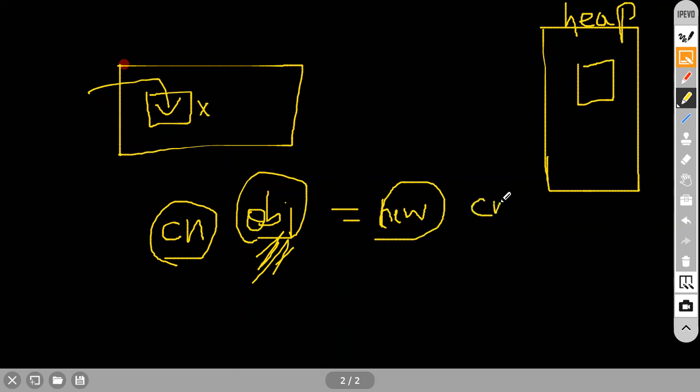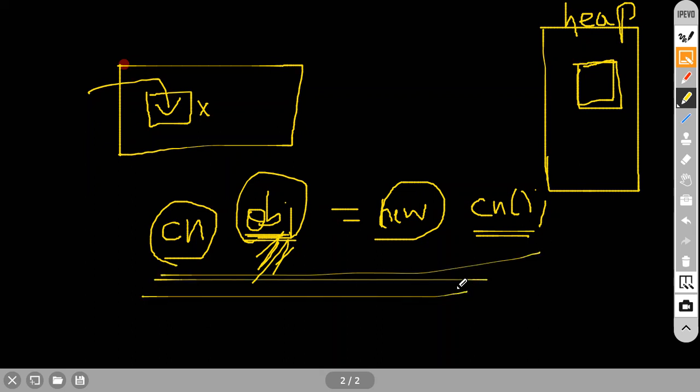Then the class name acts as a constructor. Later I will discuss the constructor, don't worry right now. This object will hold the data, and that will be stored in the heap, not in the stack. This is the major difference you need to understand. I will talk about these things in classes and objects. Right now, just know a few things. Later I will discuss.